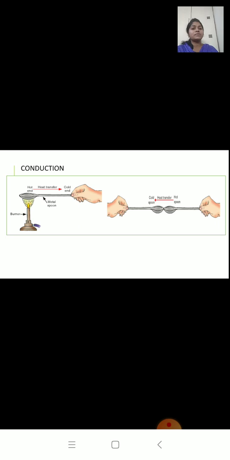Such a transfer of heat is called conduction. The process by which heat is transferred from the hotter end to the colder end of an object is known as conduction.